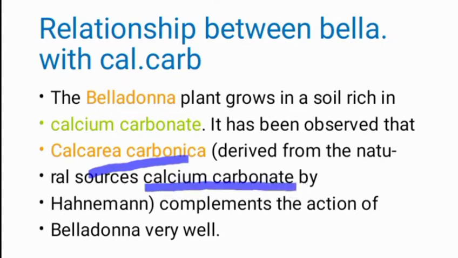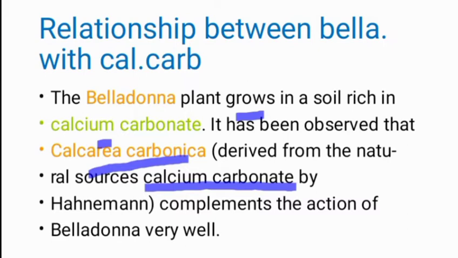So Calcarea carb and Belladonna are related to each other by means of calcium presence, because Belladonna grows in calcium rich soil. So Belladonna's action, its drug picture, is somewhat related to Calcarea carb.